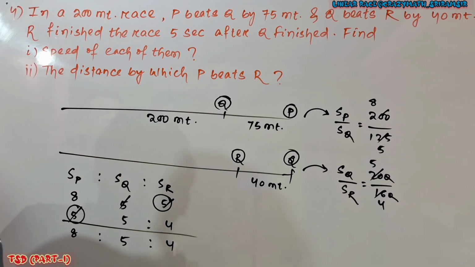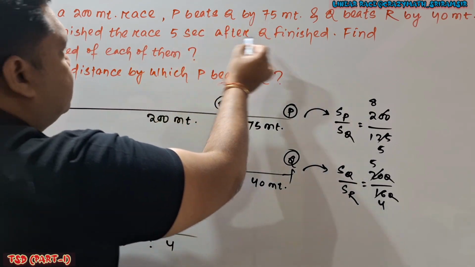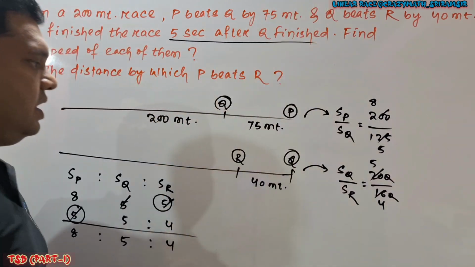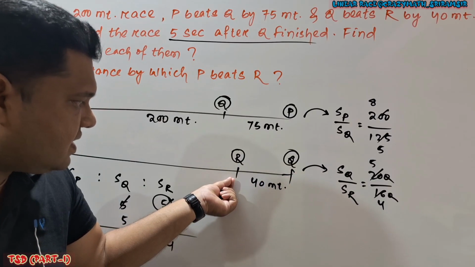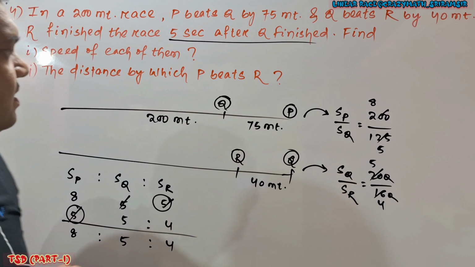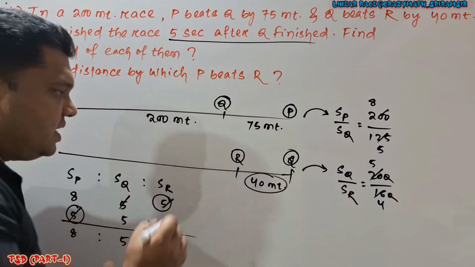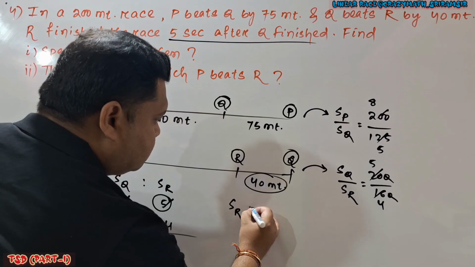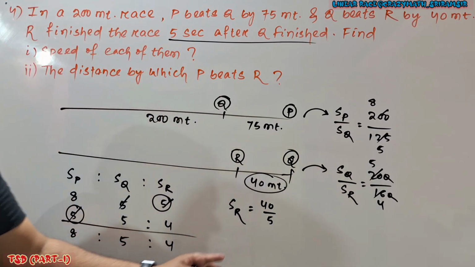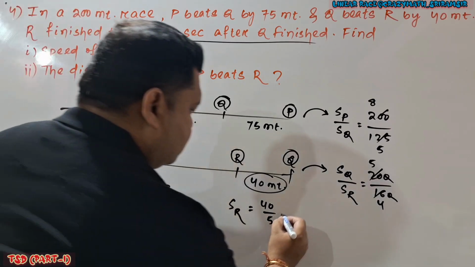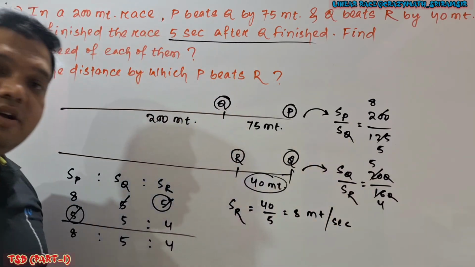Then it is given that R finished the race 5 seconds after Q finished. Okay. So here Q finished. Then to finish this race, R will take 5 seconds. That means to cover this 40 meter, R will take 5 seconds. So what is speed of R? Speed of R you can say 40 divided by 5. Because speed is equal to distance by time. That is equal to 8 meter per second. This is the speed of R.